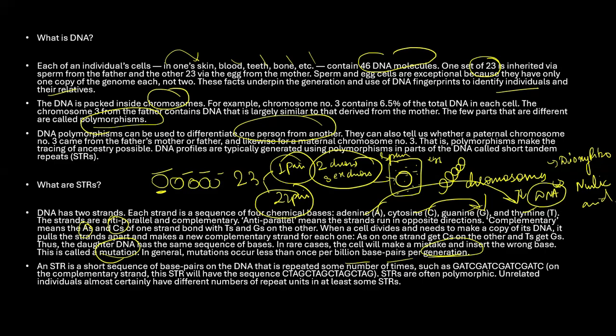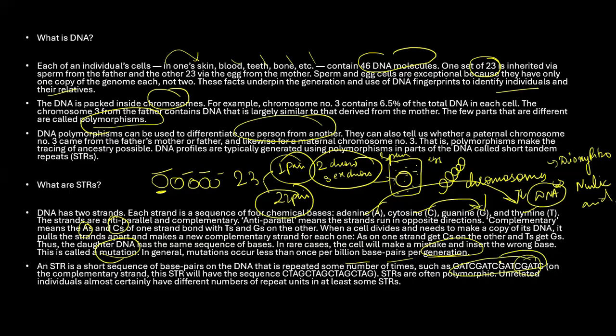A single or short tandem repeat is a short sequence of base pairs in the DNA that repeats a number of times, such as GATC, GATC, GATC, GATC. Can you see, GATC is going on repeating, the four bases are repeating. And the complementary strand will have CTAG, CTAG. This kind of thing going on repeating is called a short tandem repeat.